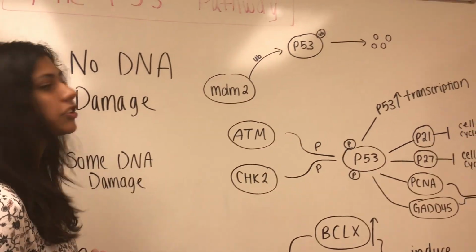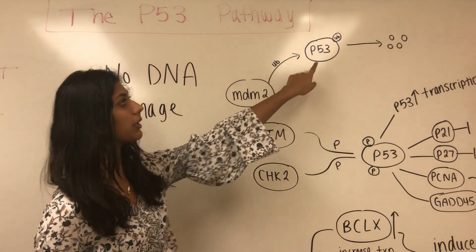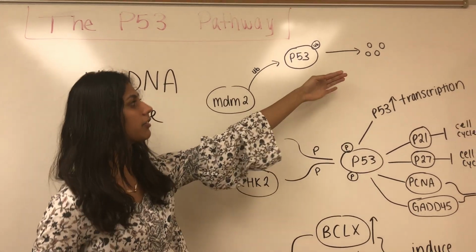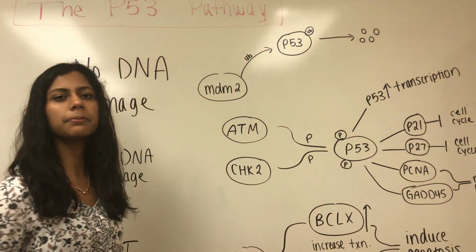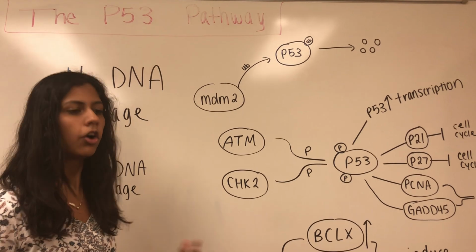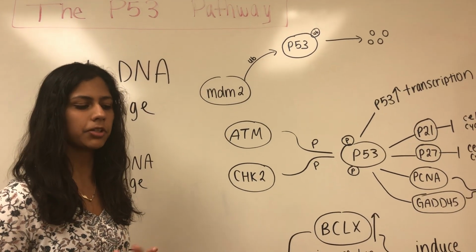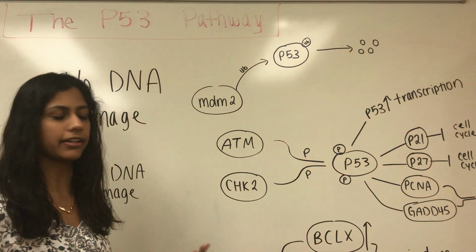The first one is when there's no DNA damage. When there's no DNA damage, the MDM2 protein ubiquitinates the p53 protein, leading to its degradation. The reason MDM2 ubiquitinates p53 is because when there's no DNA damage, there's no reason for the cell to stop growing or to have its apoptosis be induced. Therefore, the MDM2 degrades the p53 because it is unnecessary.